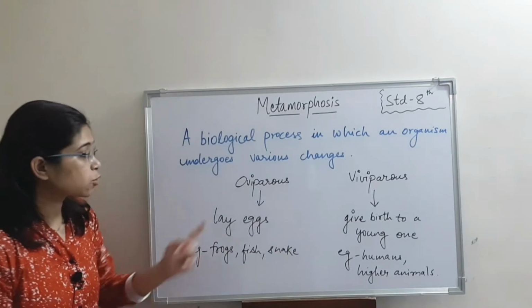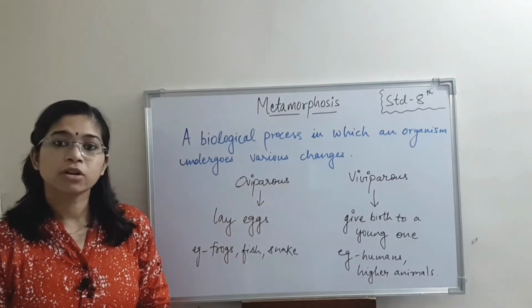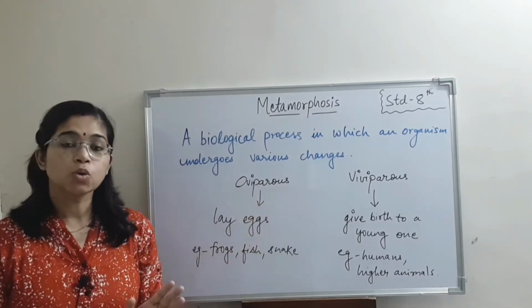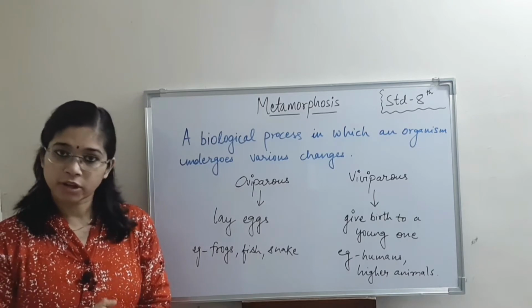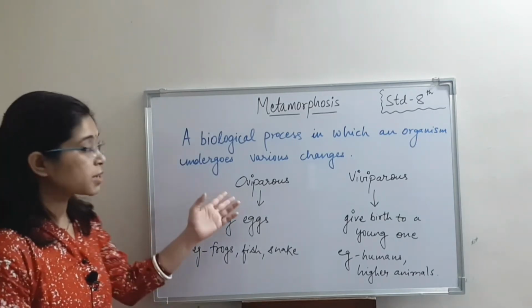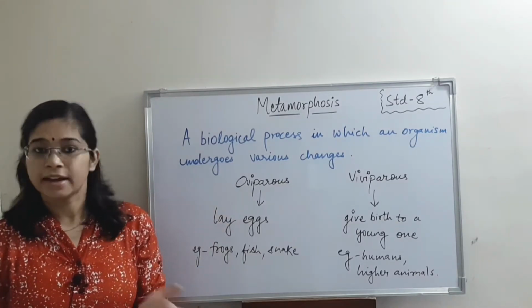So as you know, there are two types of organisms, oviparous and viviparous. Oviparous are those organisms who lay eggs, whereas viviparous are those organisms who give rise to a young one. For example, human beings or other higher animals too. The examples of oviparous are frog, fish, snake, snail, etc.